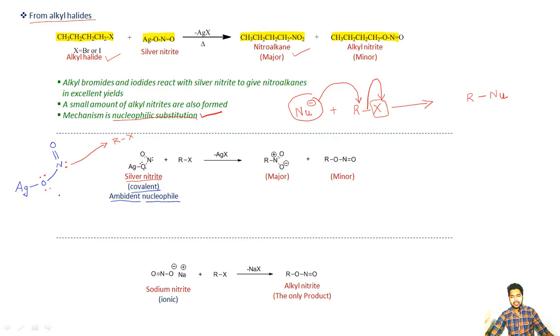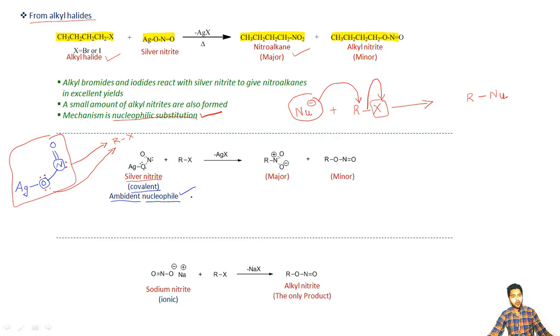In the same way, this oxygen atom can also attack the alkyl halide, such that in this same nucleophile we are having two reactive sites. The first one is this nitrogen atom, and the second one is this oxygen atom. Such kinds of nucleophiles are known as ambident nucleophiles.